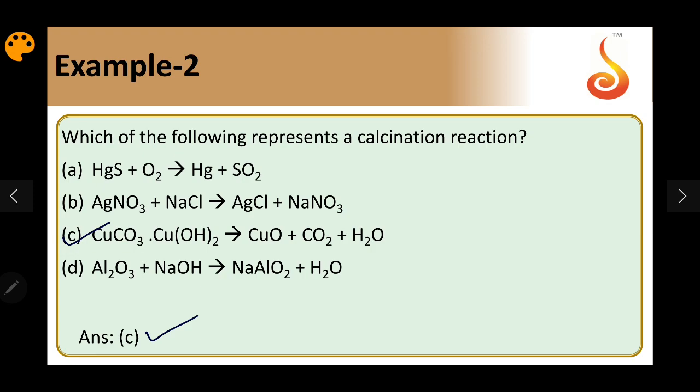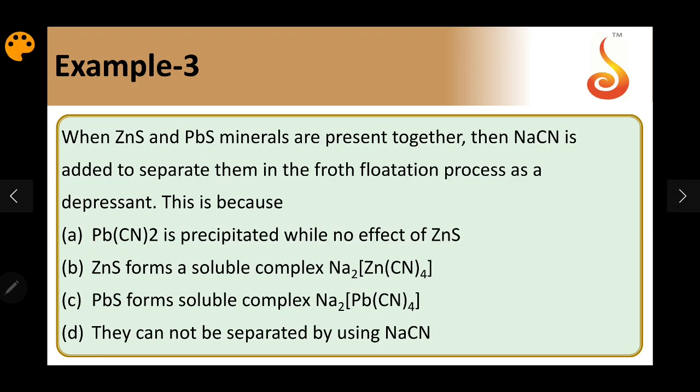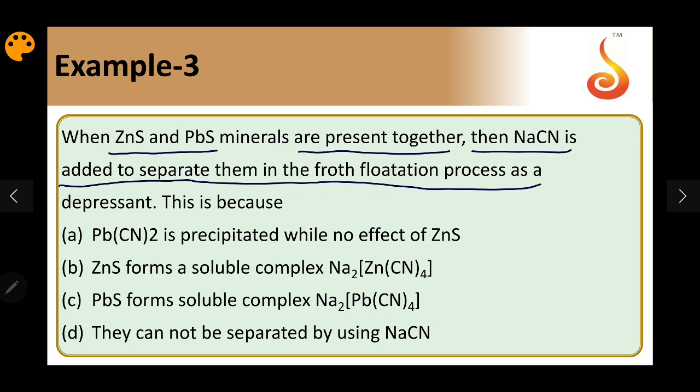Okay, we'll go to the next question. Example 3. When ZnS and PbS minerals are present together, NaCN is added to separate them in the froth flotation process. What is the reason? So we'll see what is the concept involved in this.